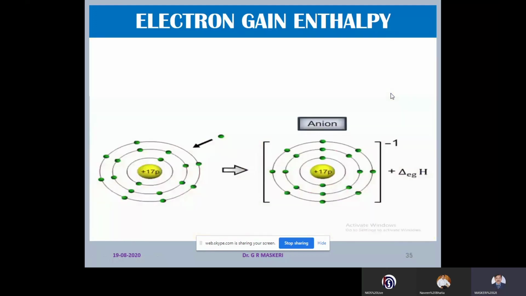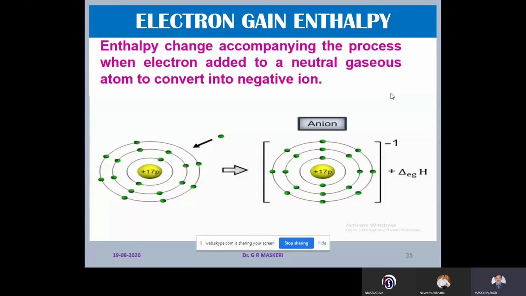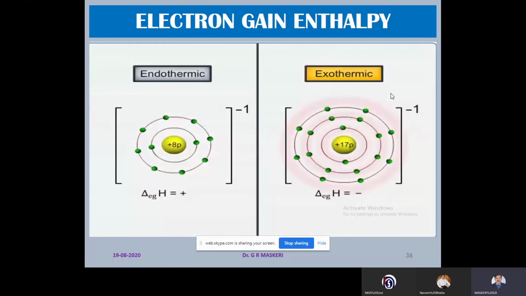Now, what is electron gain enthalpy? Electron gain enthalpy is the energy accompanying the process when an electron is added to a neutral gaseous atom to convert it into a negative ion. So, an electron is to be added to a neutral atom. The process of adding this electron may be endothermic or exothermic.